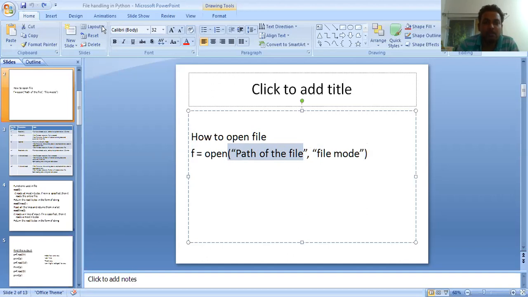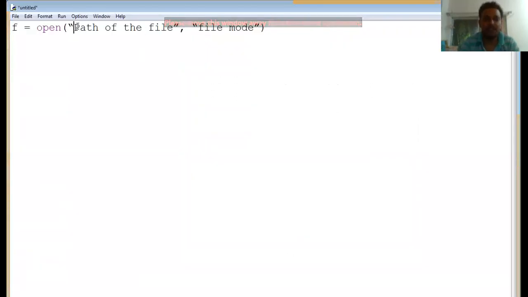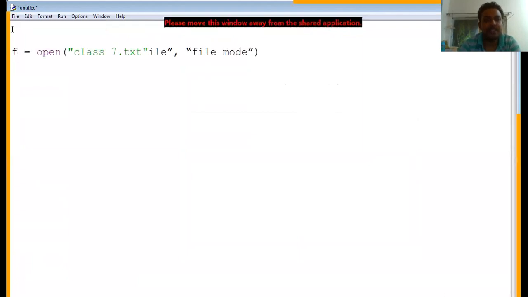So first of all, we need to open the file. Let's move to the program. This is how we'll open the file. Here I am writing the file that I am going to read, class7.txt. Next is the file mode.